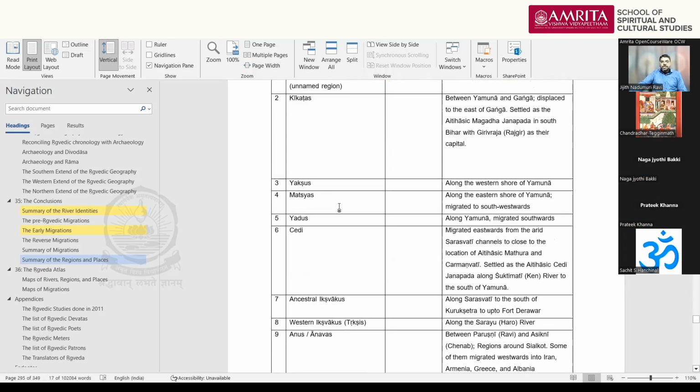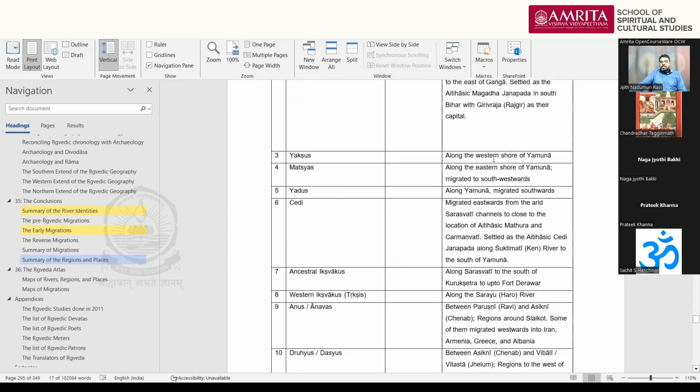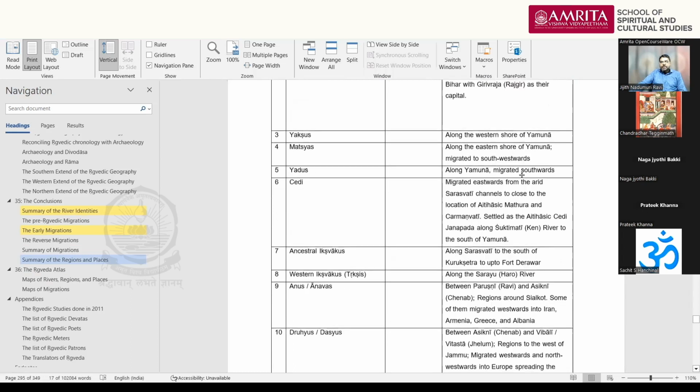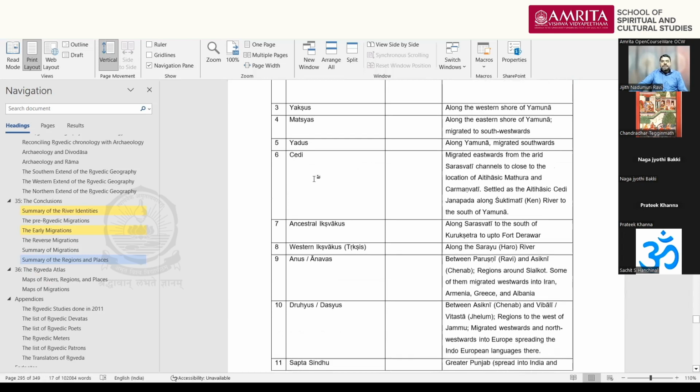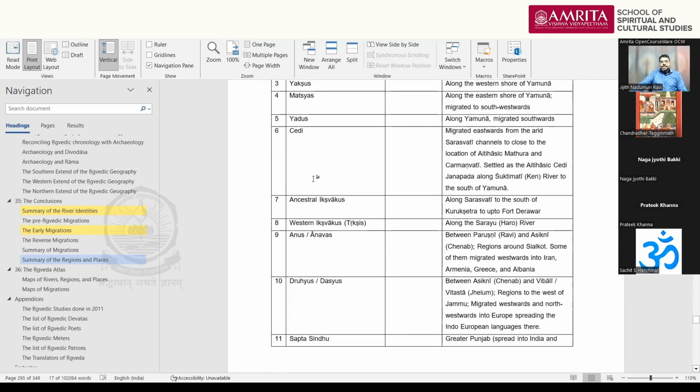And then Yakshus are there. They are located along the shores of Yamuna in the Battle of Yamuna. Matsyas are there, again located along the banks of Yamuna, opposed Sudas in the Battle of Yamuna. Then Yadus are there, again along Yamuna, and migrated southwards because of Sudas's battles. Chedi is there, I mentioned, from the arid regions of Saraswati in Rajasthan. They migrated to the eastern direction and lived in the Bundelkhand part of the Uttar Pradesh, Madhya Pradesh border. So Chedi is the final destination.